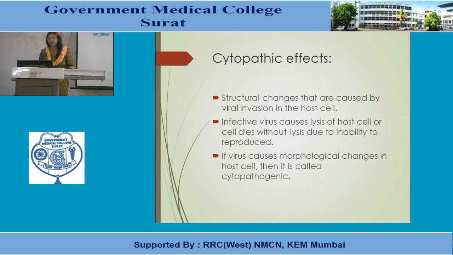So what is a cytopathic effect? Cytopathic effects are the structural changes that are caused by viral invasion in the host cell. Okay, so when a virus infects any cell, it causes certain changes in the structure of the cell line. Okay, and these are known as cytopathic effects.